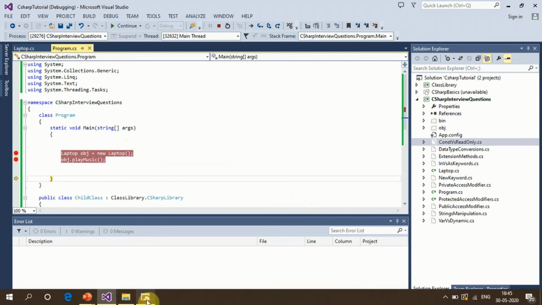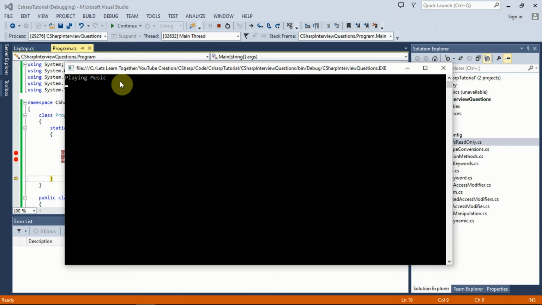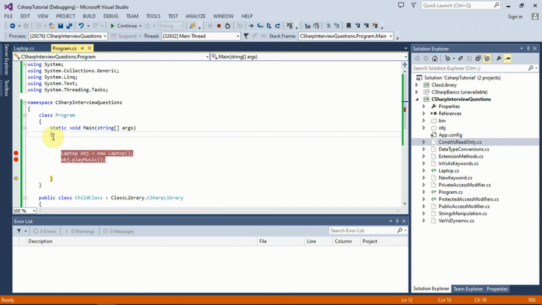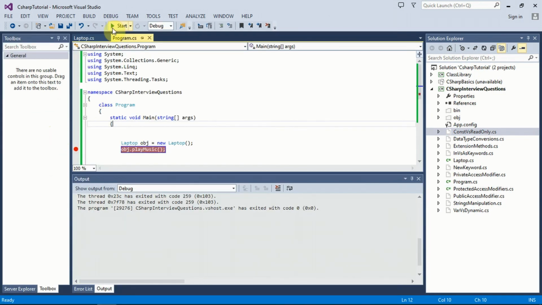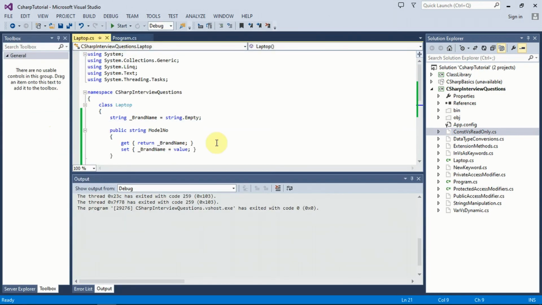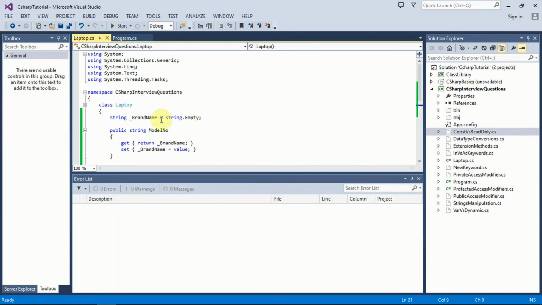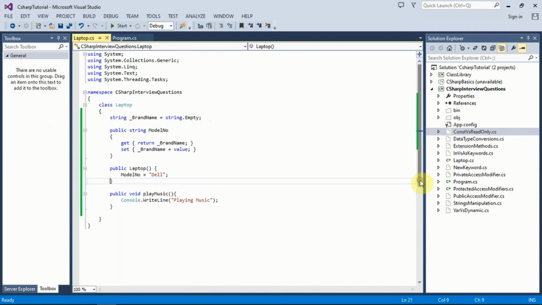If you see the console now, it is showing playing music, so music is being played. So that is how our class works, and it will have a name, model number, laptop, playing music, something like that.